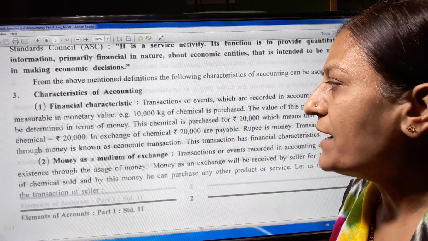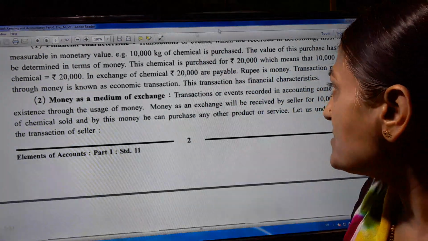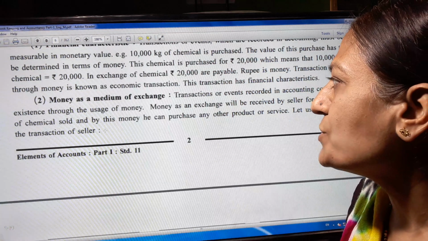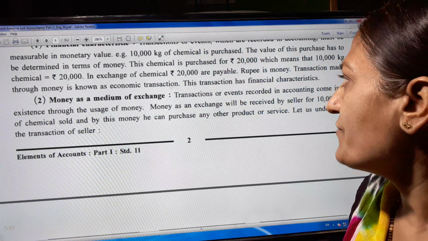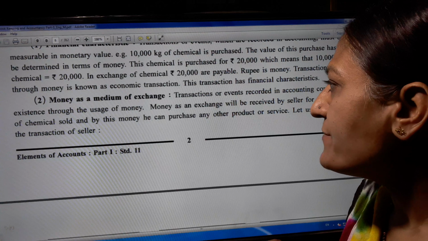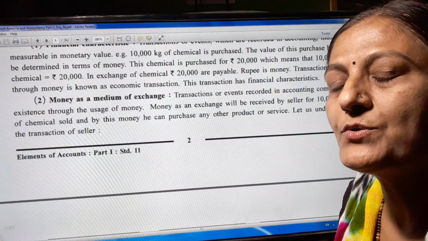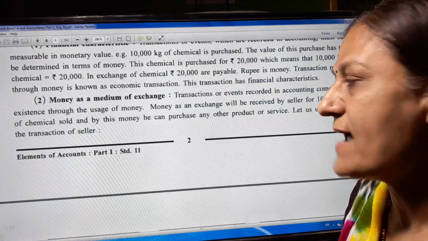Second point, money as a medium of exchange. Transactions or events recorded in accounting come into existence through the use of money. When you use money, at that time a transaction exists.